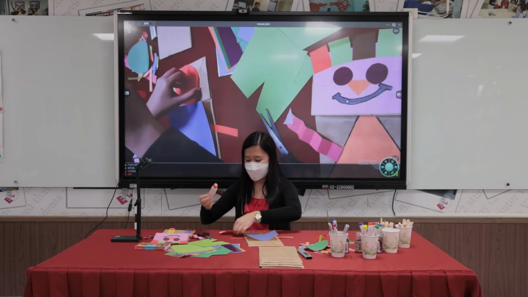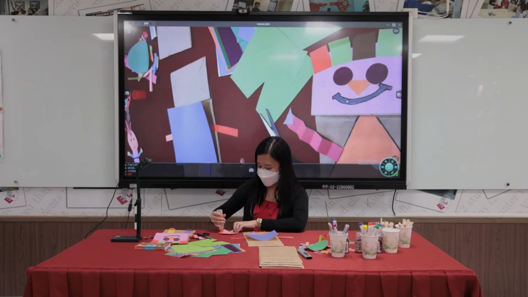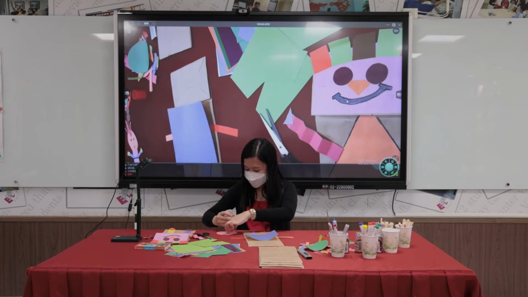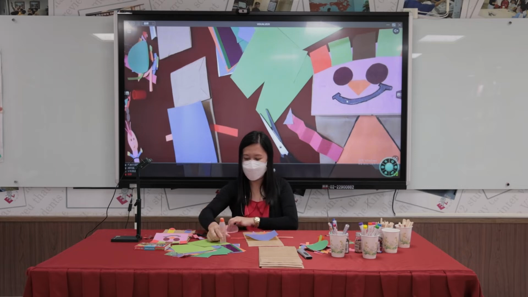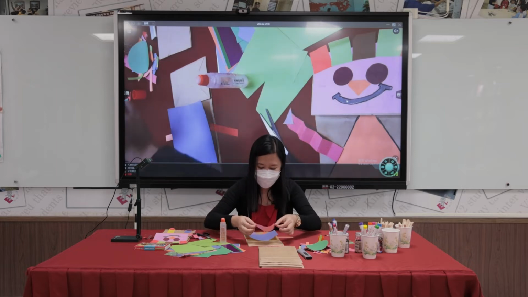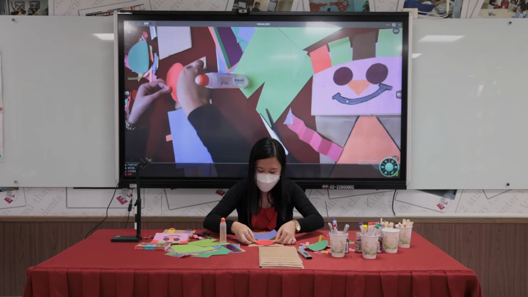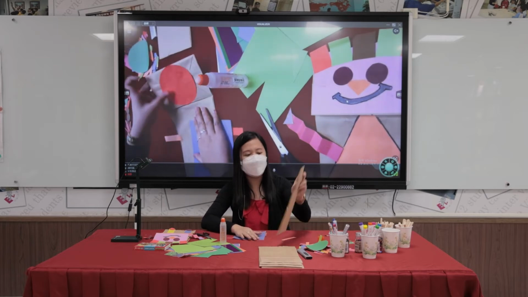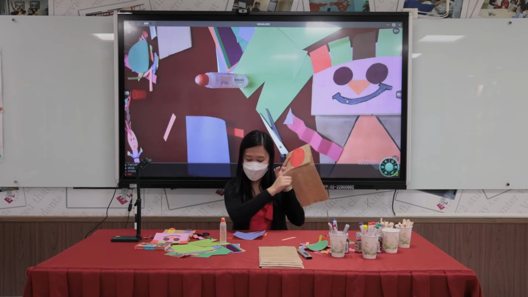So first, glue, glue, glue. Paste it. Put some glue. Then paste it. Paste it, then tap, tap, tap. Okay, so my puppet's head is done.